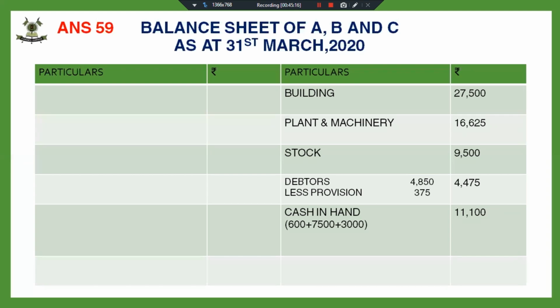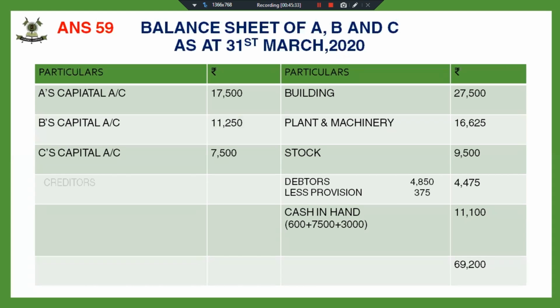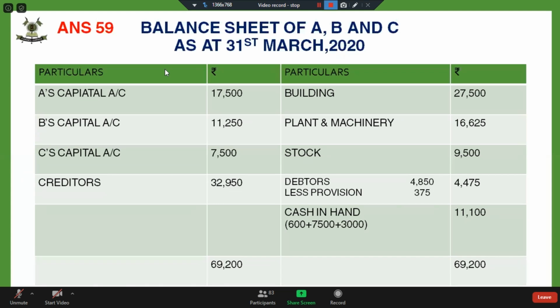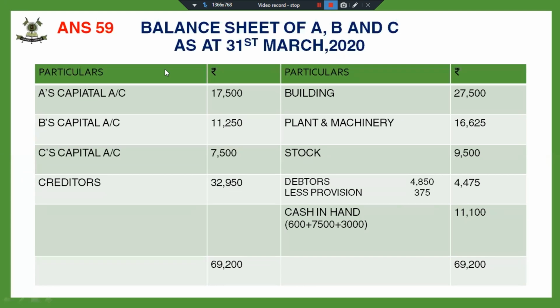See children, I have posted each item in the given sequence only so that I don't forget to post any asset or liability. So A's capital account, this I have taken from the capital accounts only. B's, C's, and then creditors, and then I have done the totaling. Yes, that's all for today. Fine. Prepare well for the NPO test that is on 18th. And we will keep doing these questions in the next classes.